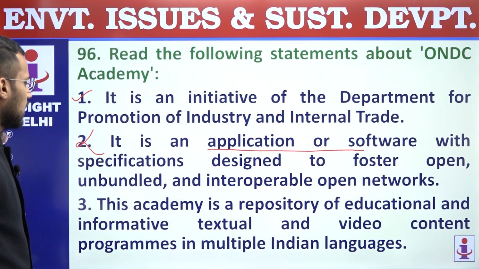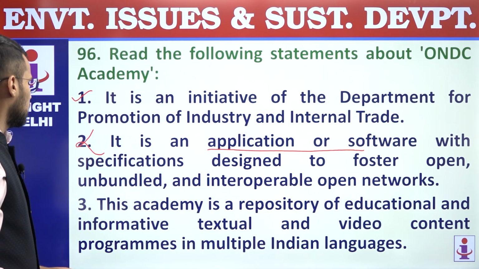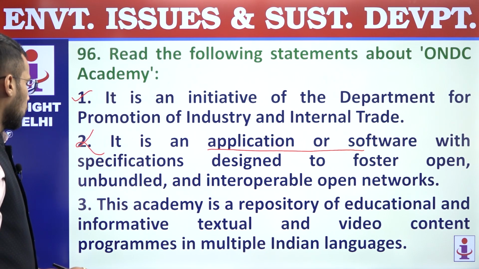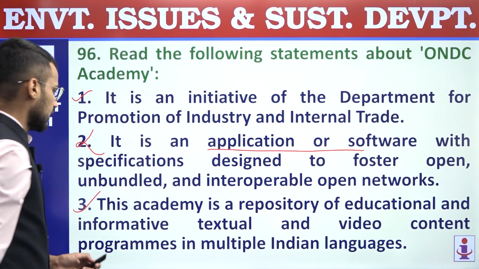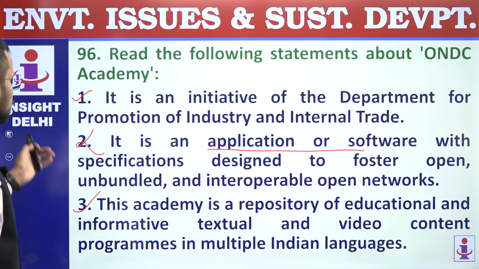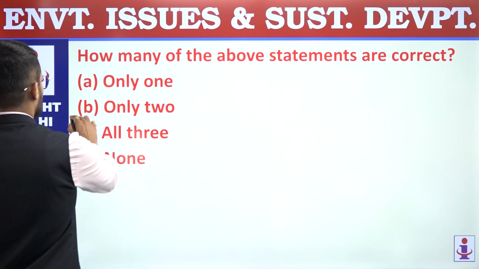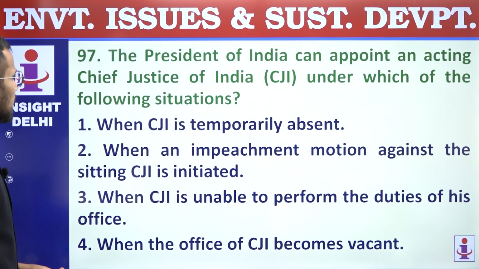Third, this academy is a repository of educational and informative textual and video content programs in multiple Indian languages. So this is also a correct statement. Third statement is also correct. First and third statements are correct. So how many statements are correct? Only 2 are correct, and that's why answer is B. 96, answer is B.